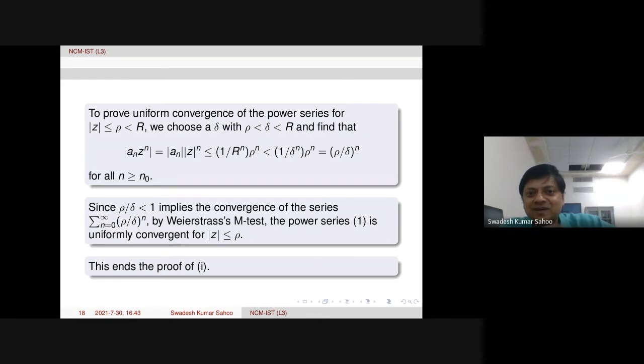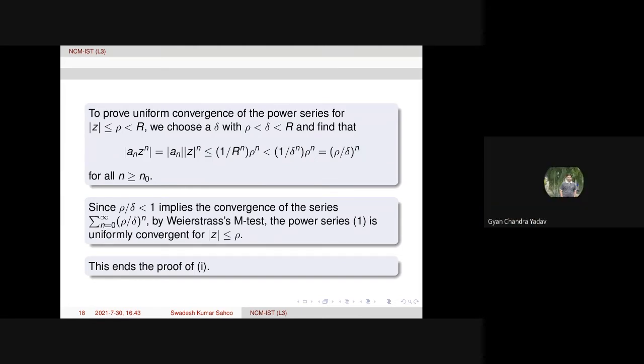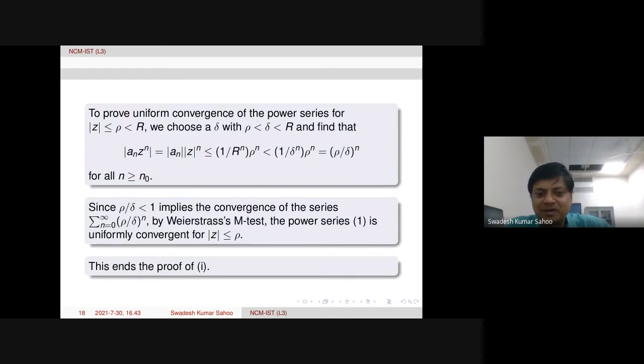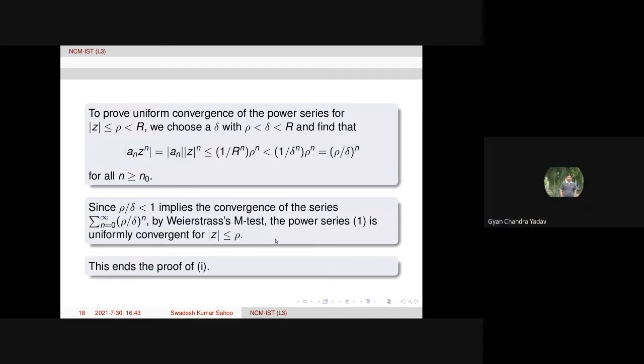Therefore, it is stronger. Of course, uniform convergence or absolute convergence all imply convergence. And inside the disk, the series is uniformly convergent. Yes, inside the compact disk, that is what we are taking.